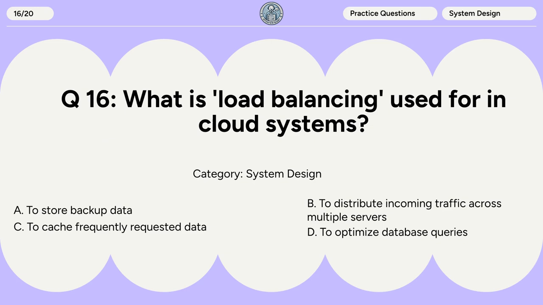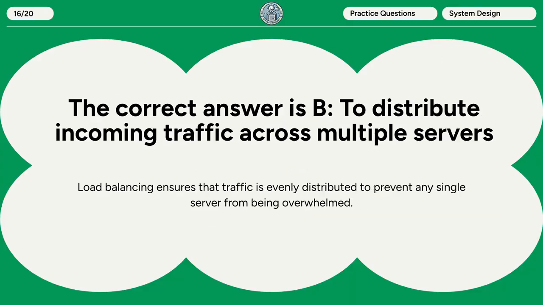Question 16. What is load balancing used for in cloud systems? A. To store backup data. B. To distribute incoming traffic across multiple servers. C. To cache frequently requested data. D. To optimize database queries. The correct answer is B. To distribute incoming traffic across multiple servers. Load balancing ensures that traffic is evenly distributed to prevent any single server from being overwhelmed.